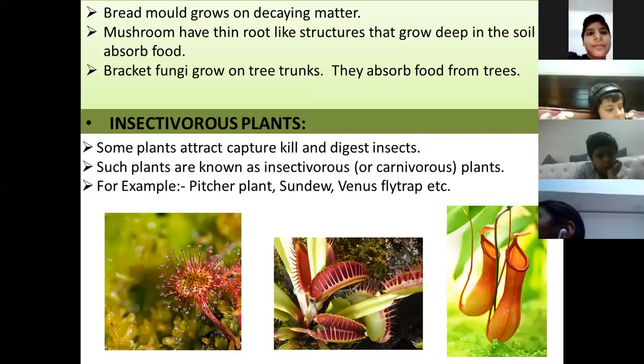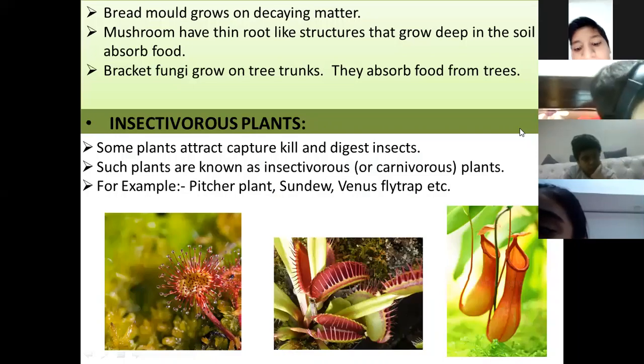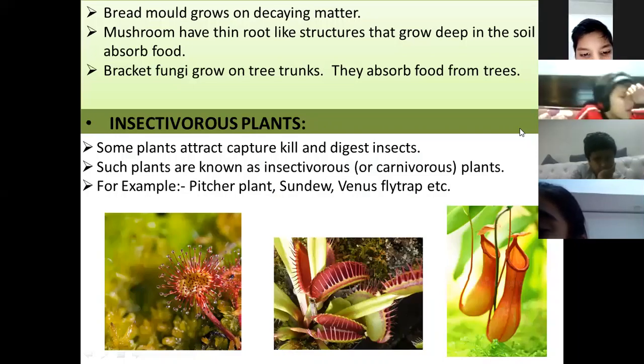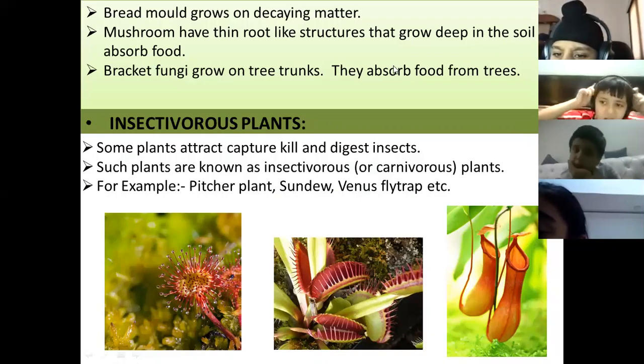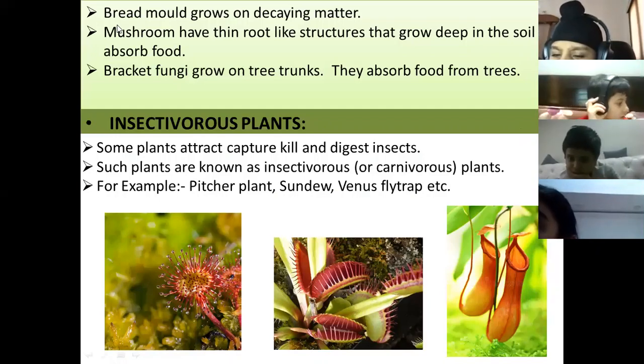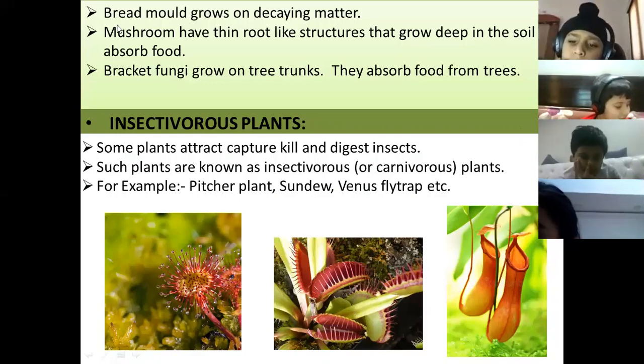The next kind of unusual plants are known as insectivorous plants. Yes, Ranveer. Have you heard about insectivorous plants? What do you mean by insectivorous? Plants that eat insects. Have you ever heard? Okay, so they are unusual. They are different from others because they eat insects. Other plants prepare their own food.